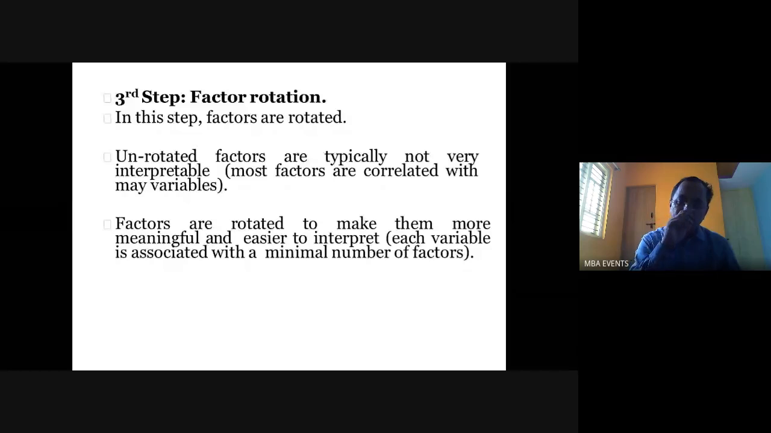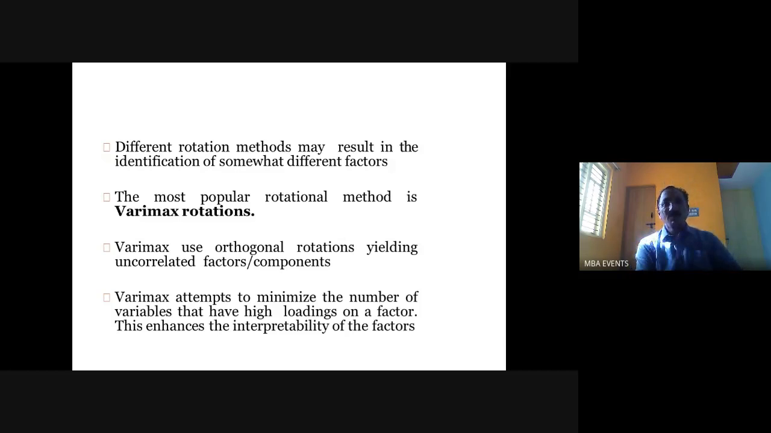Because when the common-opinion items are brought together, that helps the researcher come up with a simple and effective interpretation. That way, each variable is associated with the minimum number of factors. In any factor analysis, in principal component analysis, to go with the rotation we use the option called Varimax rotation. Different types of rotations are available, depending upon the purpose. But in general, in social science studies, we prefer principal component analysis.